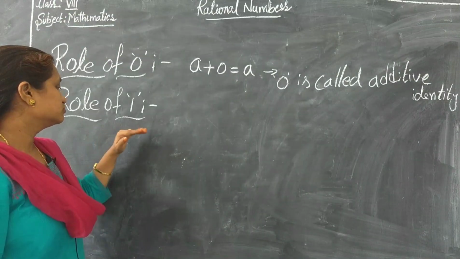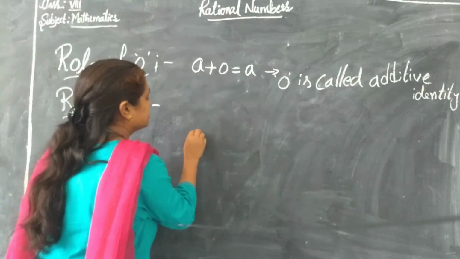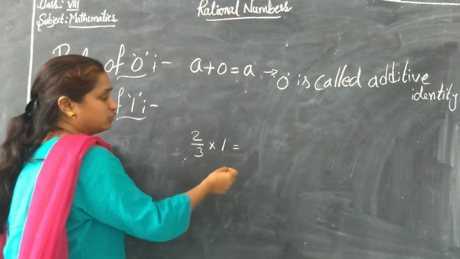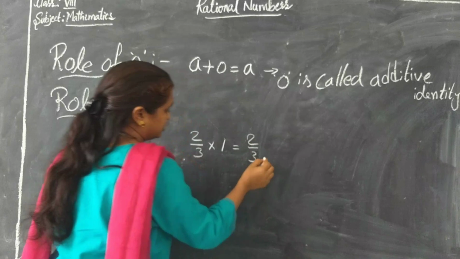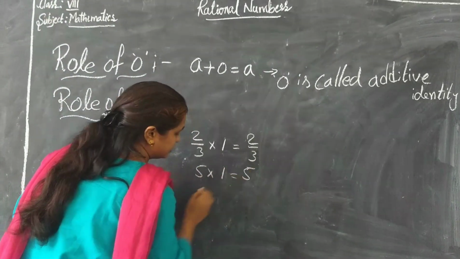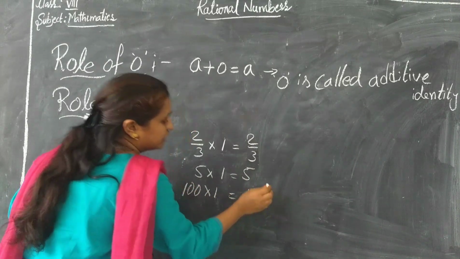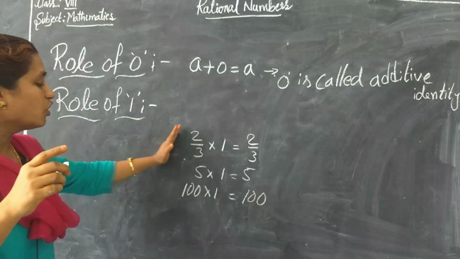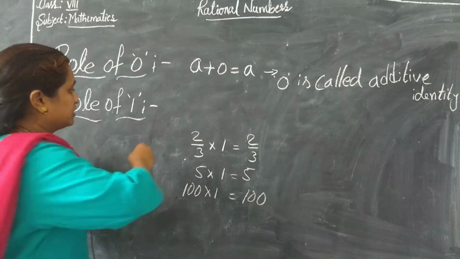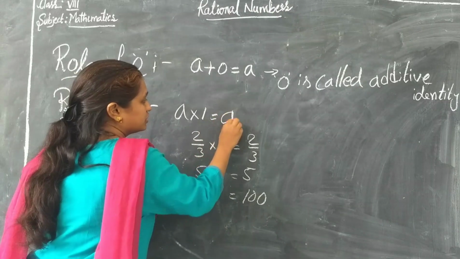So let's see role of 1. What is the role of 1? I will take 2 by 3 and multiply it with 1. Then what is the answer? 2 by 3. If I take 5 and multiply it with 1, I will get 5. If I take 100 and multiply it with 1, again I will get 100. So all these numbers can be taken as a single variable, that is A. Can I take it as A into 1 is equal to A.